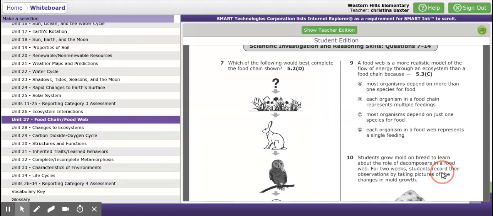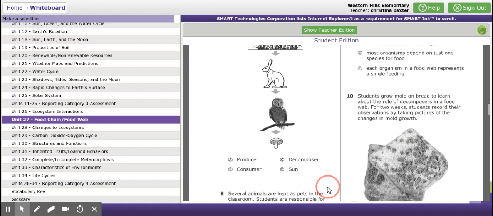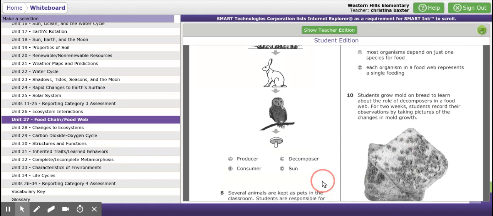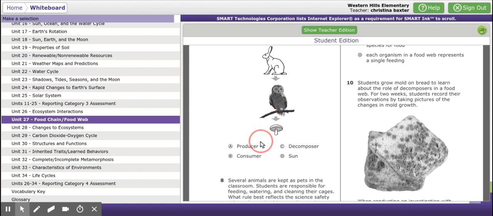Number 7, which is 13. Which of the following would best complete the food chain? All right, so you've got a question mark and then an arrow pointing down to the grass and plants. Then you've got an arrow pointing down to the bunny, an arrow pointing down to the mushroom, an arrow pointing down to the owl, and then mushroom. So which one is that question mark? Is it A, producer, B, consumer, C, decomposer, or D, sun?